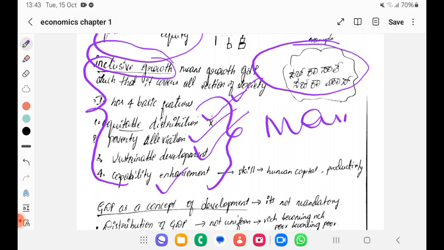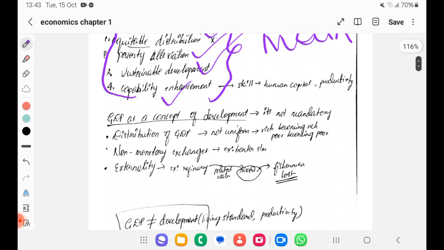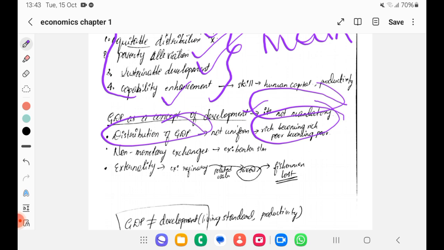Okay. GDP as a concept of development, if you see, it's not mandatory. You can't say if GDP is growing, development is also happening, because distribution of GDP is not uniform. Rich becoming richer, poor becoming poorer is seen. And we are not counting non-monetary exchanges like the barter system, etc. And there are certain externalities also.